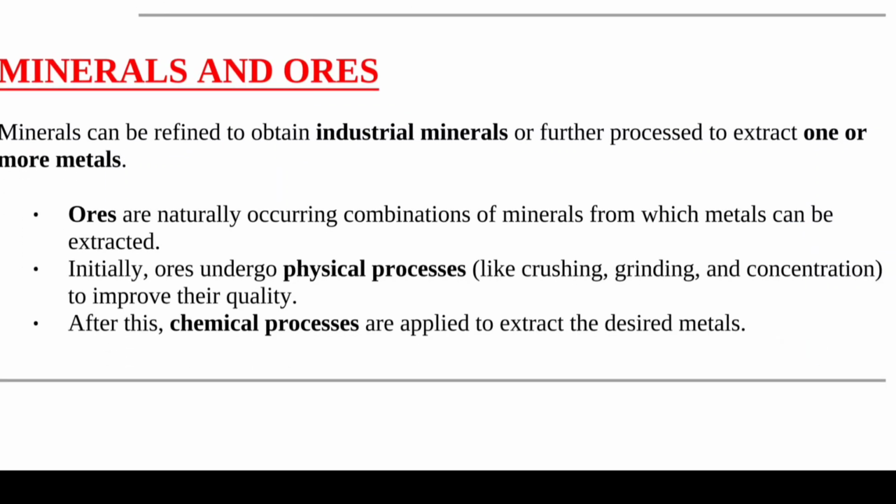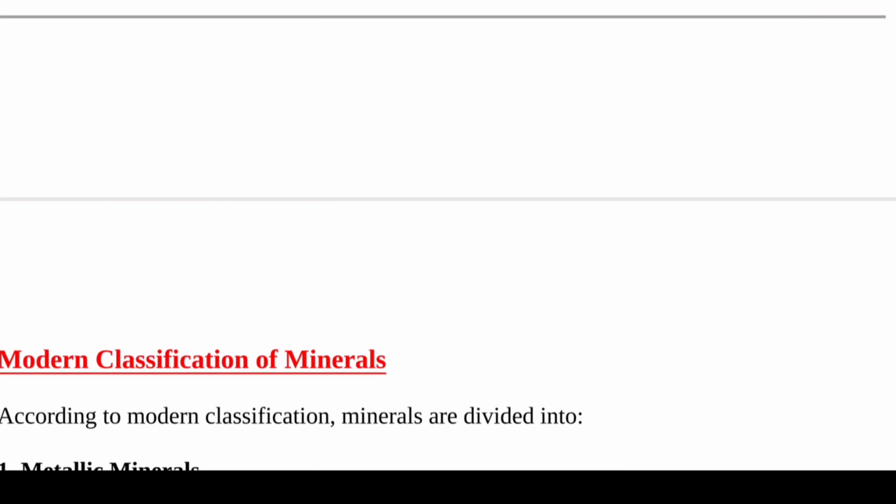Now we will see here minerals and ores. Minerals can be refined to obtain terrestrial minerals or further processed to extract one or more metals. Ores are naturally occurring combinations of minerals from which metals can be extracted. Initially, ores undergo physical processes like crushing, grinding and concentration to improve their qualities. After this, chemical processes are applied to extract the desired metals.